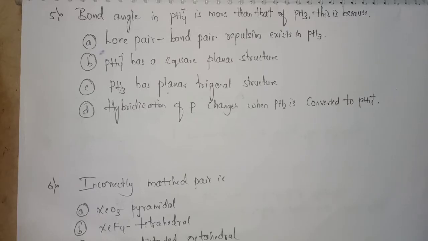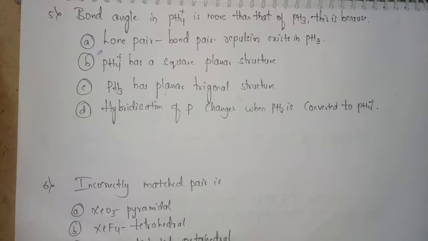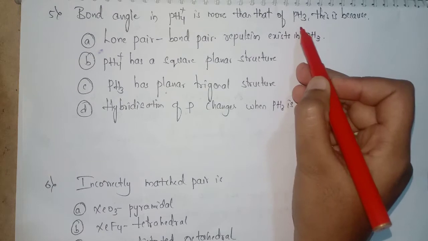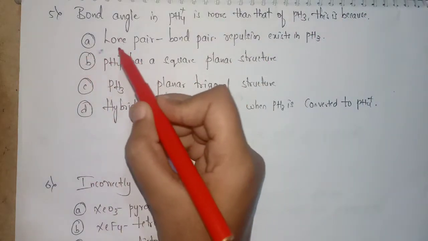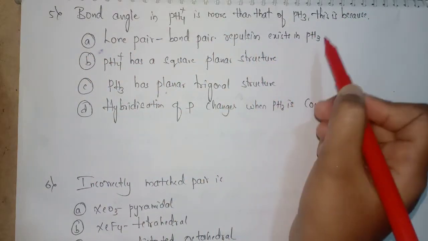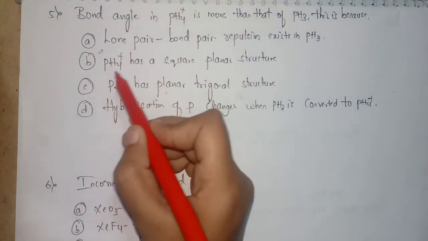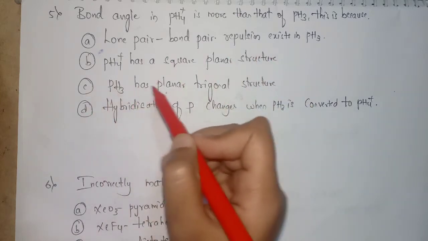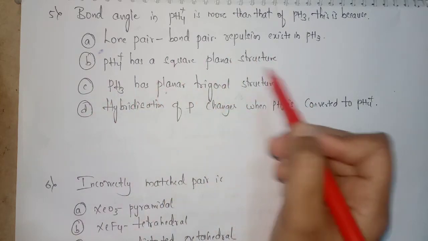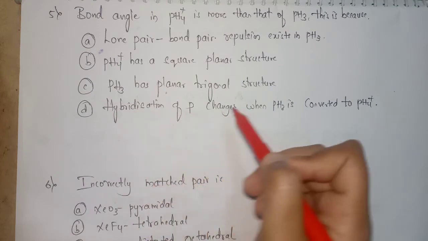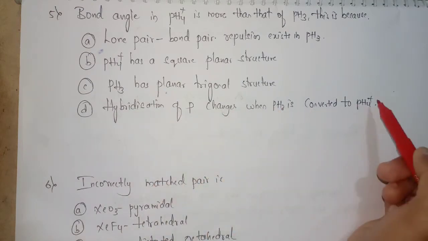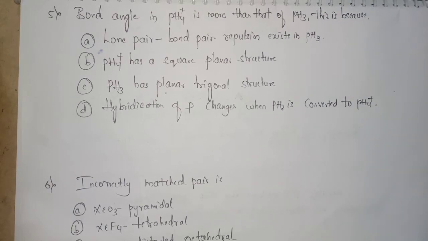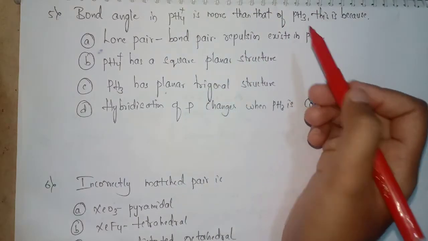Now coming to the next question. The question is like this. Bond angle in PH4+ is more than that of PH3. This is because: option A, lone pair bond pair repulsion exists in PH3. Option B, PH4+ has a square planar structure. Option C, PH3 has planar trigonal structure. Option D, hybridization of P changes when PH3 is converted to PH4+. Now let's see the structures of PH4+ and PH3. We will get an idea.